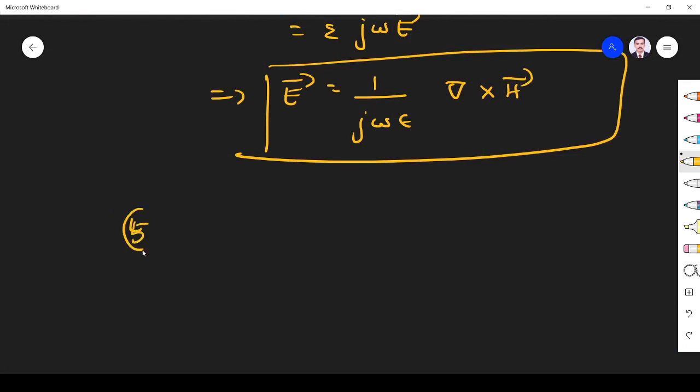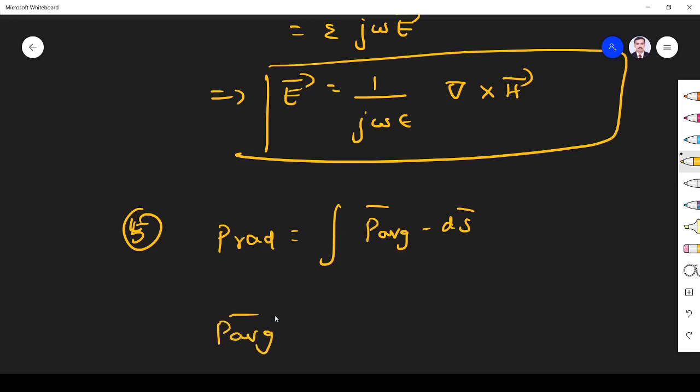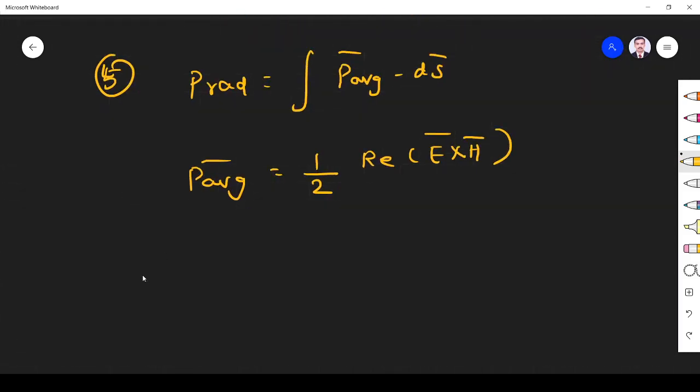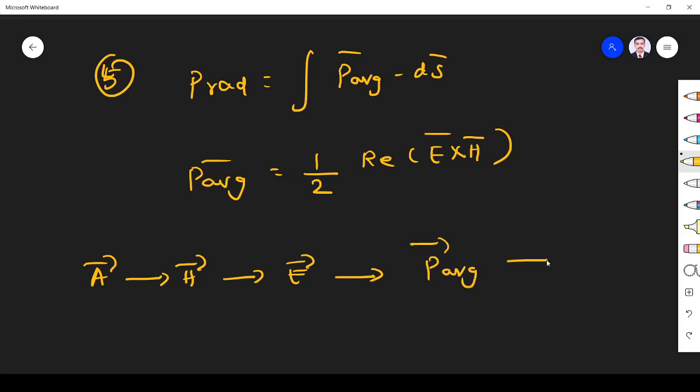Point number 5 is to find the radiated power. Power radiated is given by the integral of P average dot dS, where P average is equal to 1 by 2 real part of E cross H. Simple. This is how the radiation mechanism of any antenna is to be analyzed. From A find H, from H find E, from E find P average, from P average you find P radiated. Over.